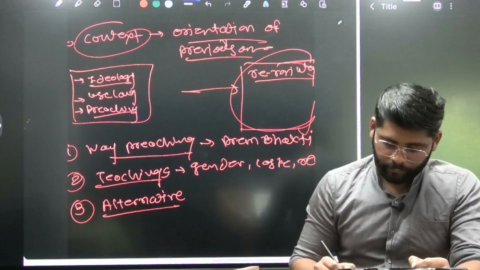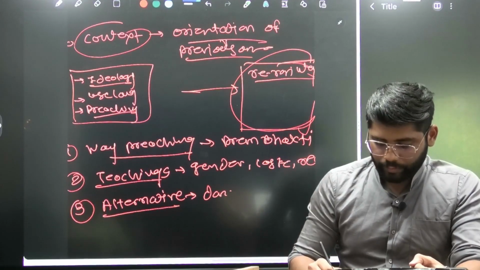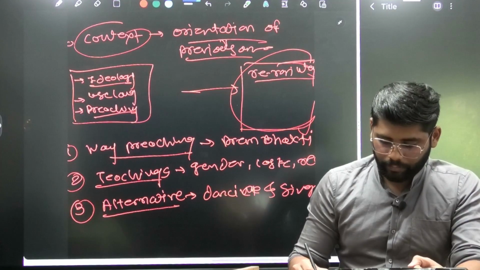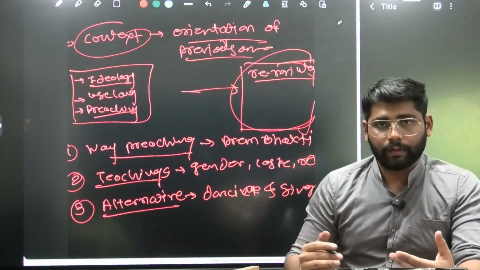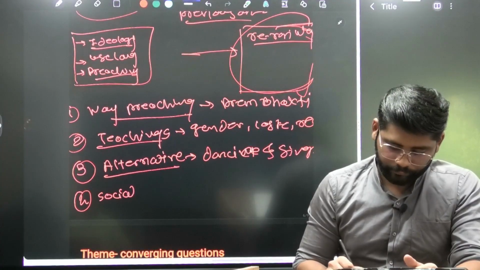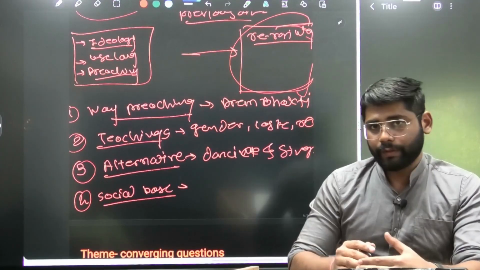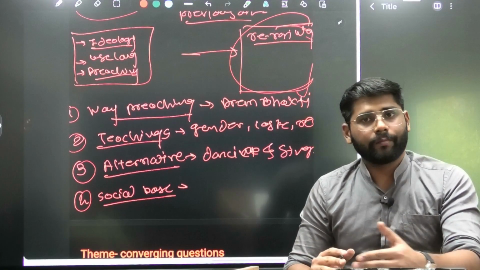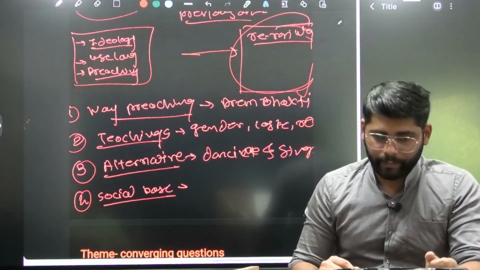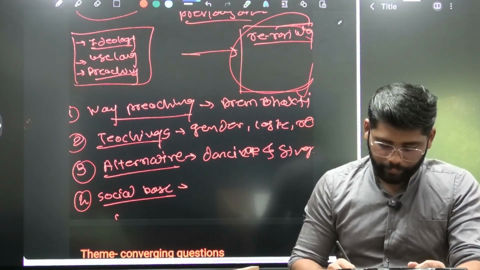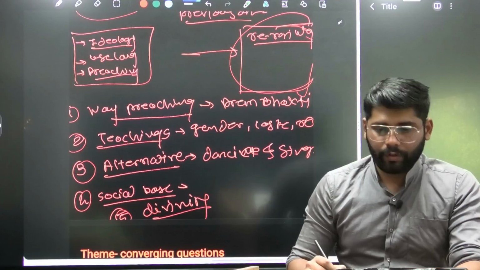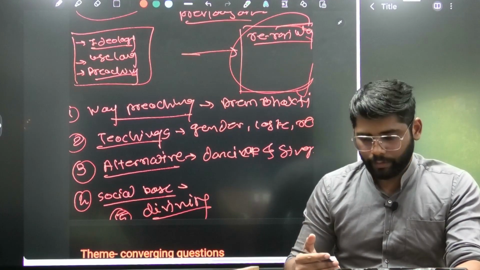In alternative we can write the major emphasis was dance and singing to approach God. This was the alternative given by him. Then about his social base, he had a quite bigger social base compared to previous Bhakti saints. That aspect we can bring here. Also we can bring his view on divinity. So based on these points we are writing how he gave the reorientation.